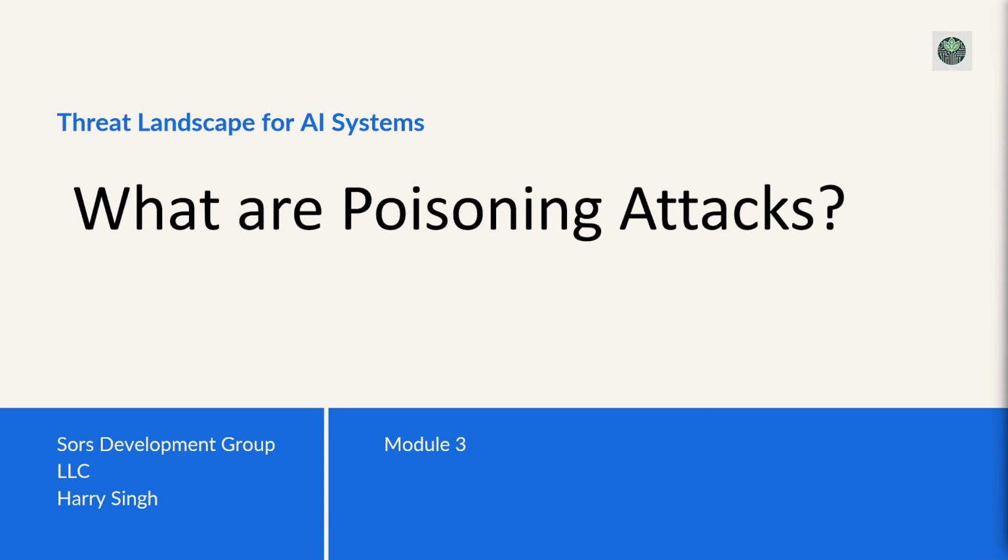I'm Harry, and today we'll be diving into one of the most concerning forms of attacks on AI systems, poisoning attacks. These attacks are directly going to target the data that AI models rely on to learn, which makes them particularly dangerous. By the end of this session, you'll have a solid understanding of what poisoning attacks are, how they work, and what you can do to mitigate them. So let's get started.